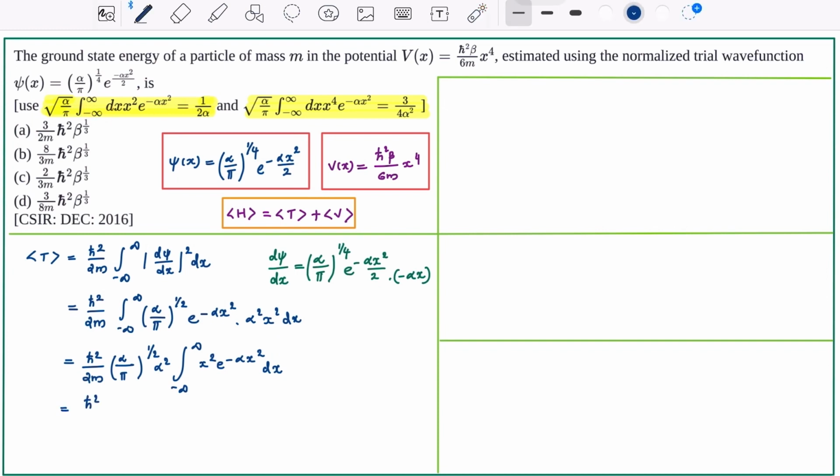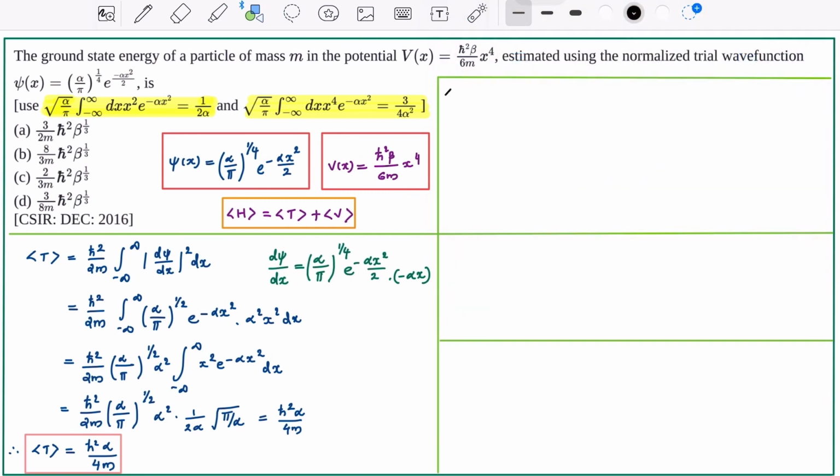Therefore, expectation value of T becomes h bar square by 2m (alpha by pi) all raised to 1 by 2 alpha square, then 1 by 2 alpha root of pi by alpha. Now we can see pi by alpha cancels. Now the remaining term is h bar square by 2m into alpha by 2, that is h bar square alpha by 4m. Therefore, the expectation value of kinetic energy is h bar square alpha by 4m. Thus we have evaluated the expectation value of kinetic energy.